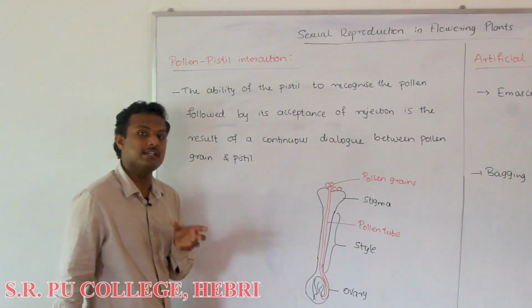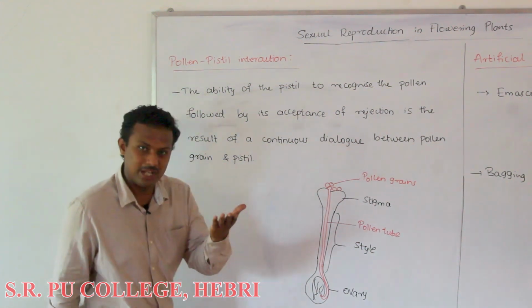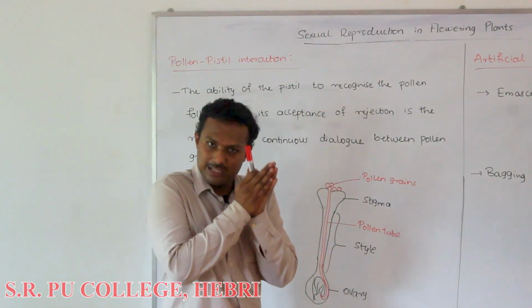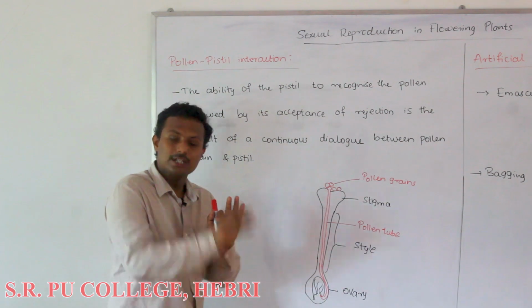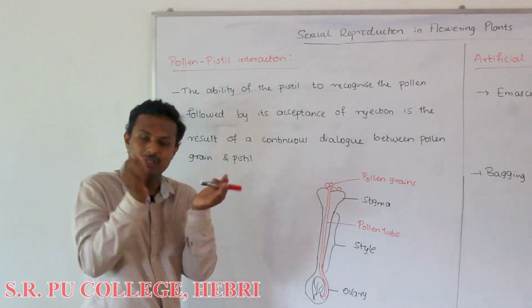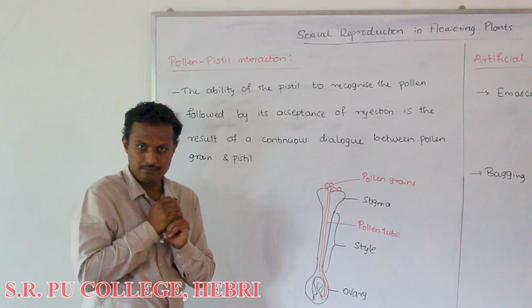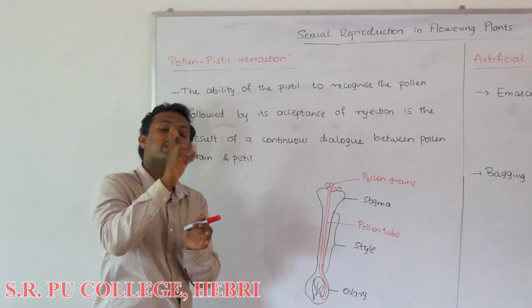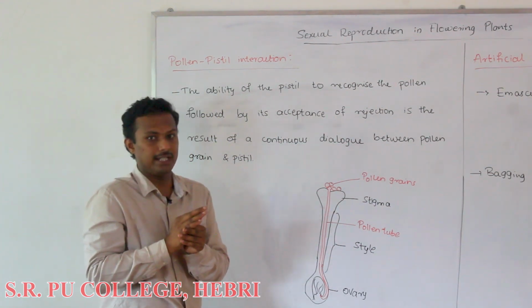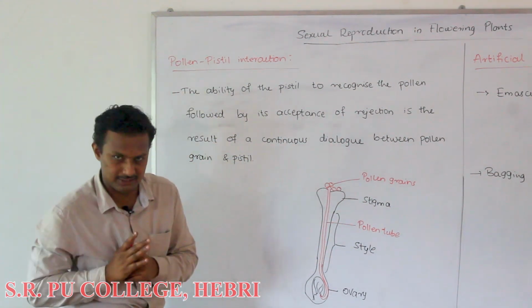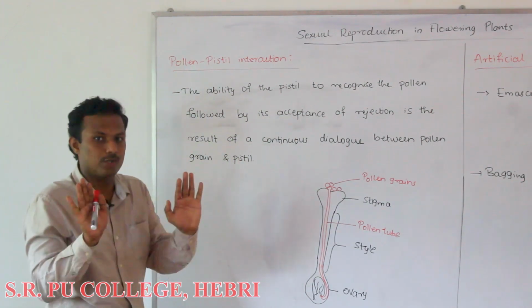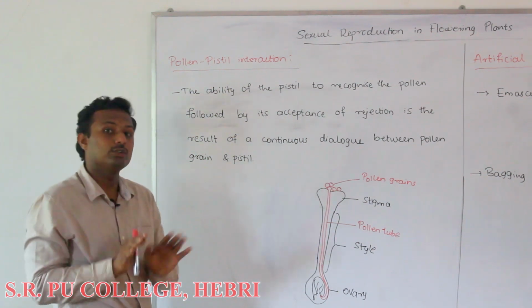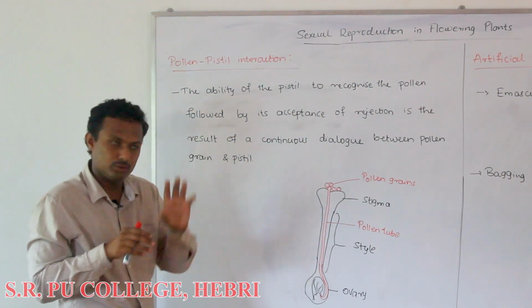In some plants we have seen that they undergo only self-pollination, and some plants can only undergo cross-pollination. Those plants which undergo self-pollination will support pollination by the pollen grain of the same flower. When the pollen grains fall on the stigma of the same flower, they will be allowed to germinate in the case of self-pollinated flowers. That means there is no self-incompatibility present there, so they are compatible by self.